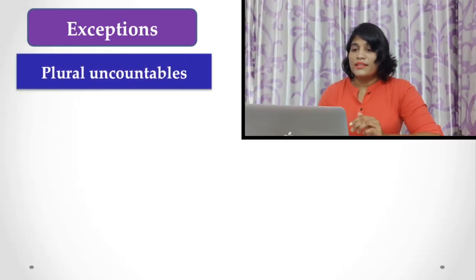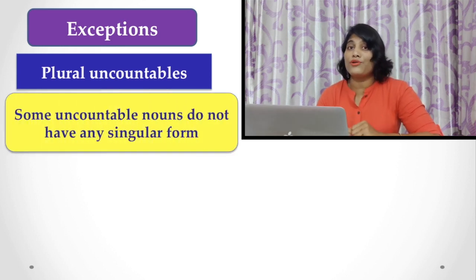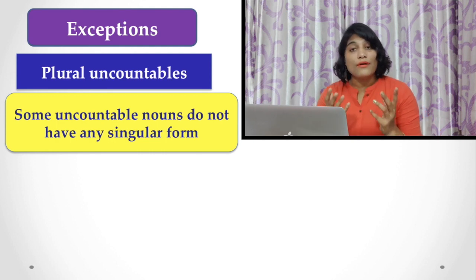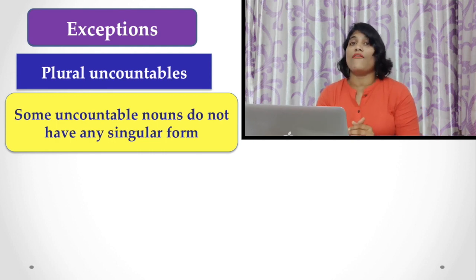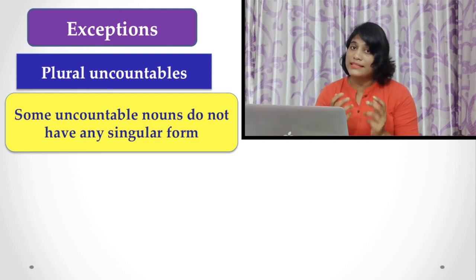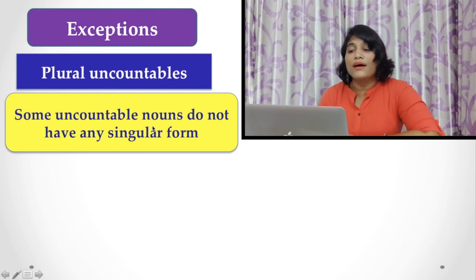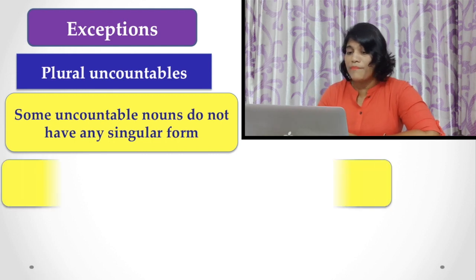Now, there are some exceptions too. In the case of plural countable nouns, you find some exceptions. What are they? I have already told you uncountable nouns are of course singular in number, but some have plural forms. That is, some nouns do not have any singular form. They have no singular form.